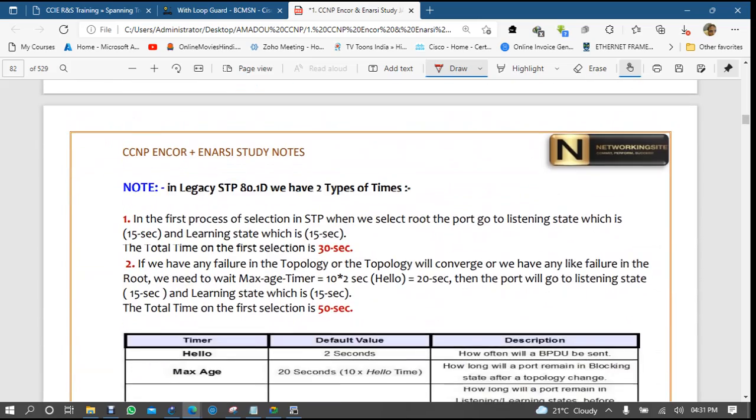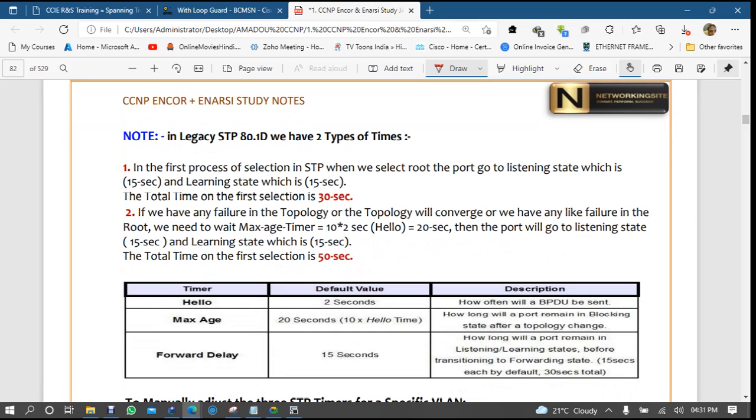Now you can move to this. In legacy STP 802.1d, we have two types of timing. In the first process of selection in STP, when we select the root, the port goes to the listening state, which is 15 seconds, and the learning state, which is 15 seconds.